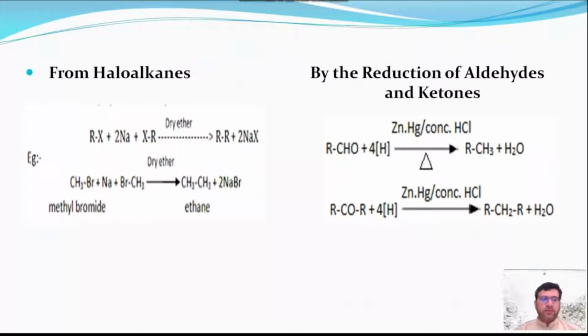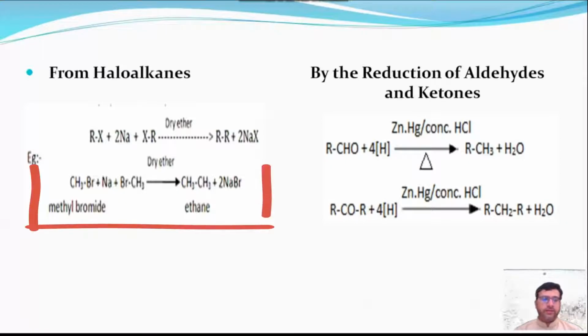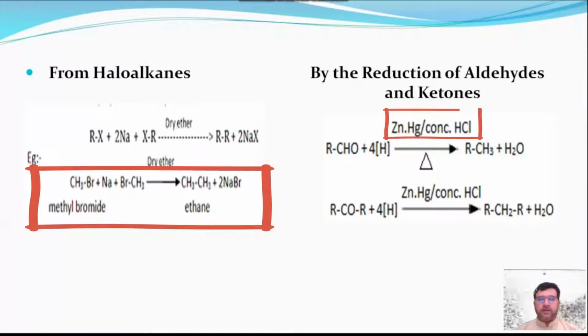From haloalkanes, Wurtz reaction: alkyl halides with sodium give alkanes. For example, methyl bromide gives ethane. And by the reduction of aldehydes and ketones in the presence of a reducing agent, that is zinc amalgam, it gives alkanes.